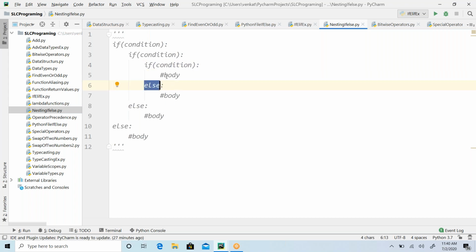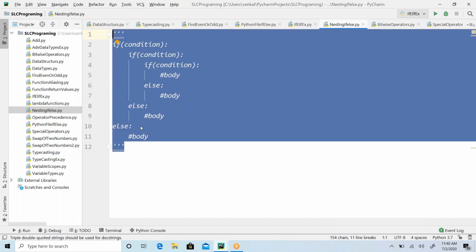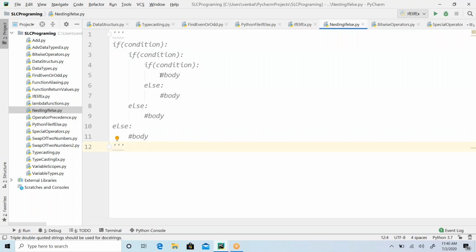This if belongs to this else. This else belongs to this if. And this if started with 1 tab space, and this else started with 1 tab space. So this if condition and else condition are one pack, and there is no space here. So this else belongs to this if condition. This is a pack. Okay, so we can use nesting however you want. You can use nesting, guys. We can use these nestings even in while loops and for loops also, the flow controls, the looping statements as well.